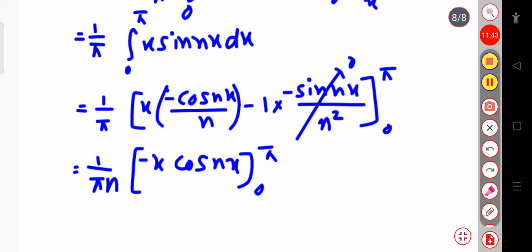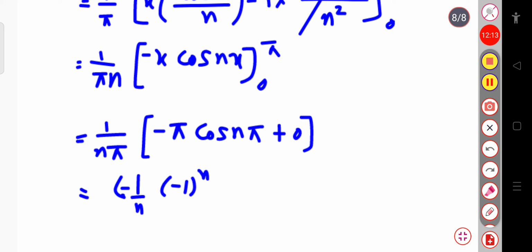This will be minus 1 by n into cos n pi, which is minus 1 power n, and this minus 1 is nothing but minus 1 power 1, so it can be written as minus 1 power n plus 1 divided by n. So here we have calculated the a0, an and bn coefficients.